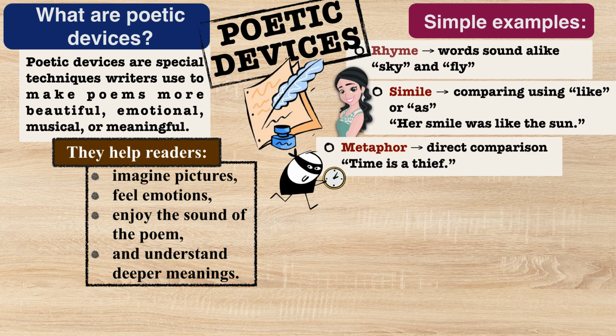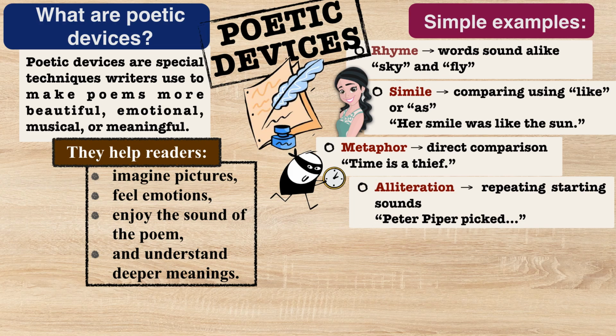Metaphor. A metaphor is also a comparison, but here we do not use like or as. Example, time is a thief. Now think carefully. Can time really steal things like a thief? No. It means time passes quickly and takes moments away from us. This direct comparison is called a metaphor. Metaphors make writing powerful and meaningful.